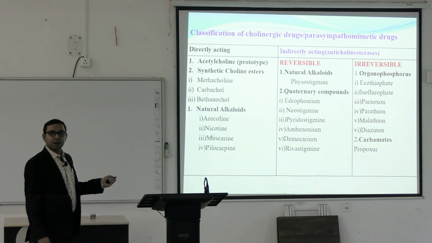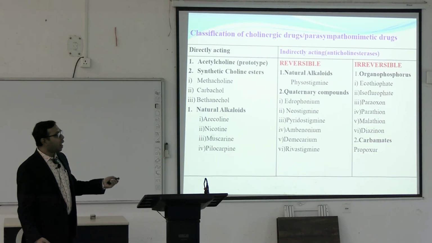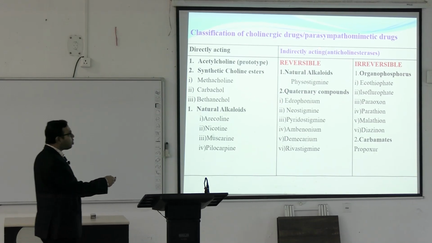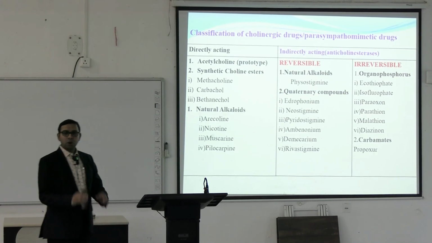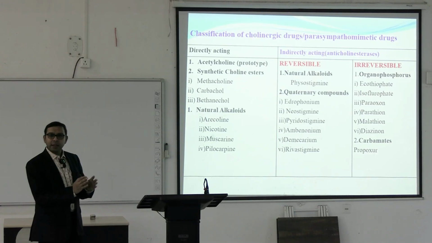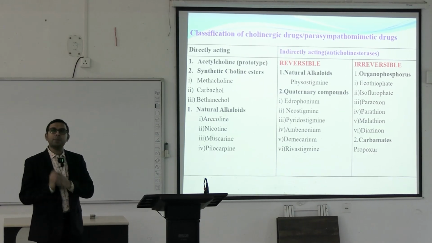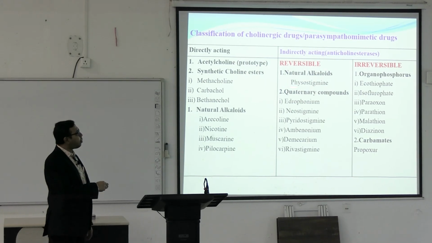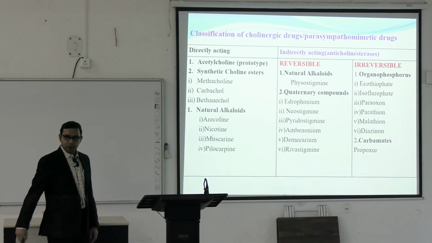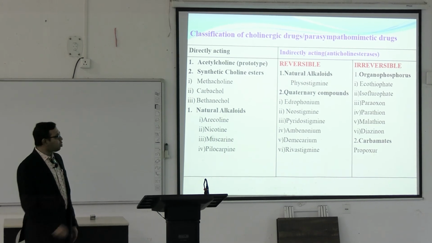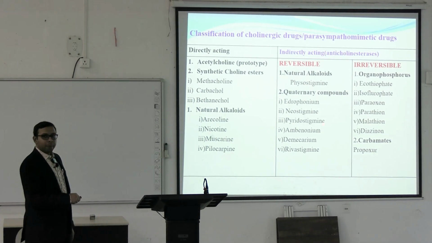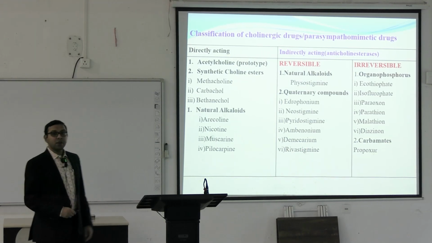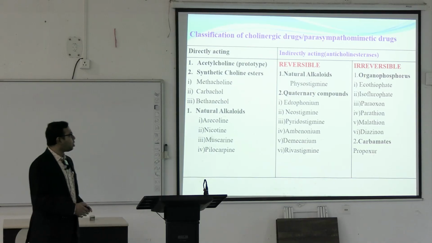These are directly acting, like the parasympathetic system, and these block the degradation of acetylcholine. That can be divided into reversible and irreversible: reversible blockage of the acetylcholinesterase enzyme and irreversible blockage of the acetylcholinesterase enzyme. Reversible blockage may be done by natural alkaloids like physostigmine. There are some quaternary compounds like edrophonium, neostigmine, pyridostigmine, rivastigmine, etc. Mostly these are used in different types of diseases. We will discuss this later.